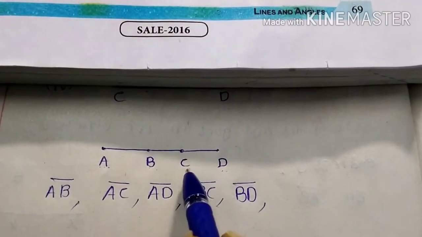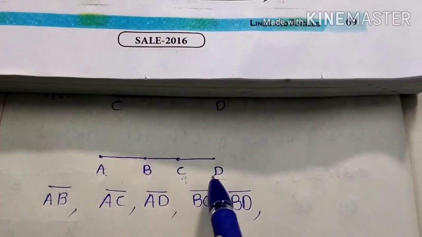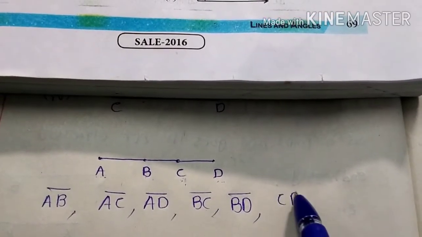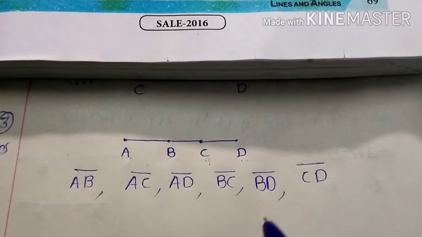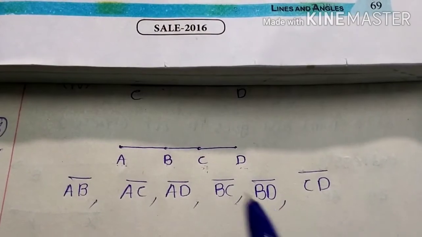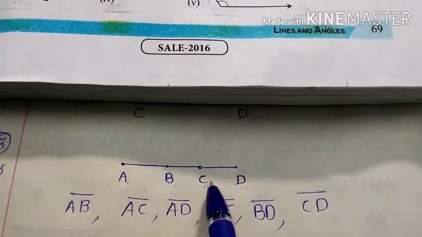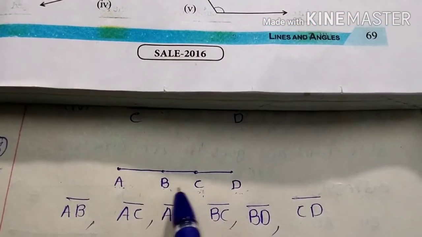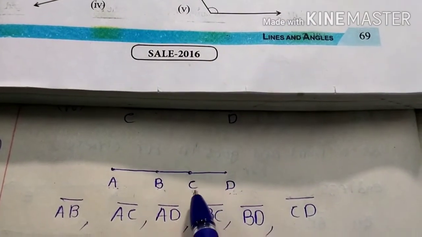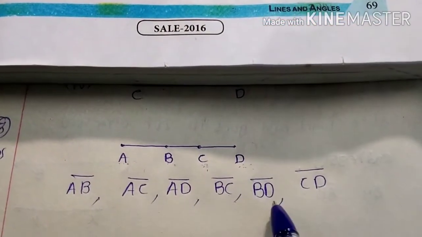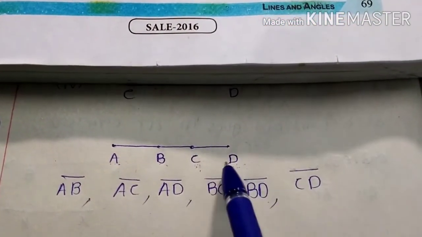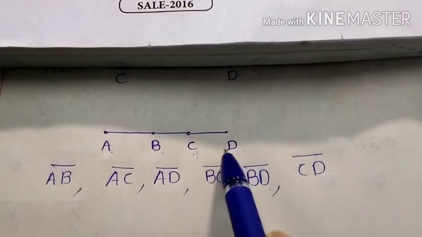Next you can take here CD. CD is also a line segment. This is your solution: AB, AC, AD, next BC, BD, next CD. These are all the line segments which are possible through the given diagram.